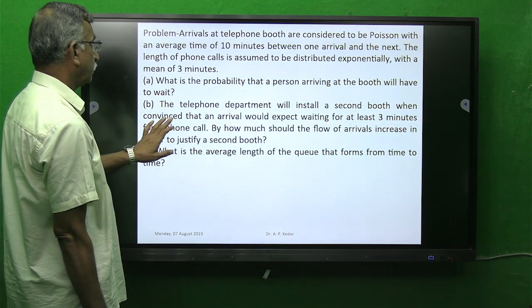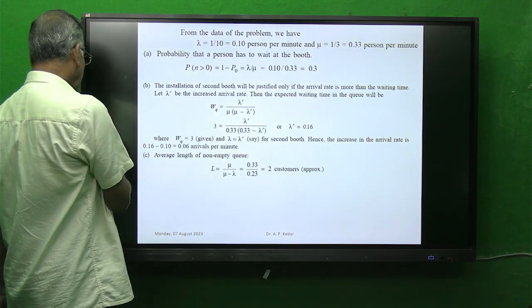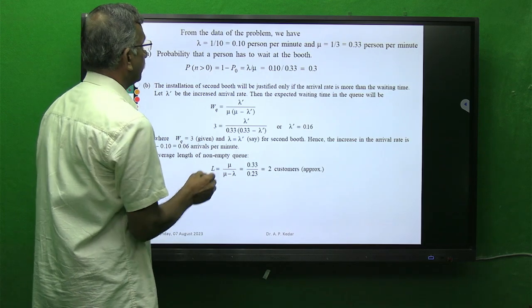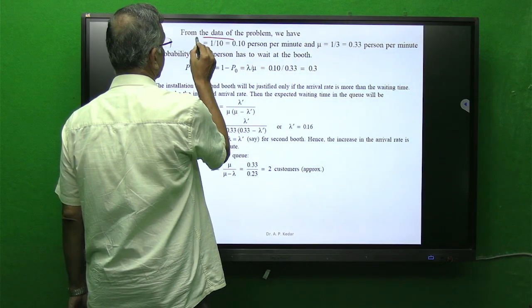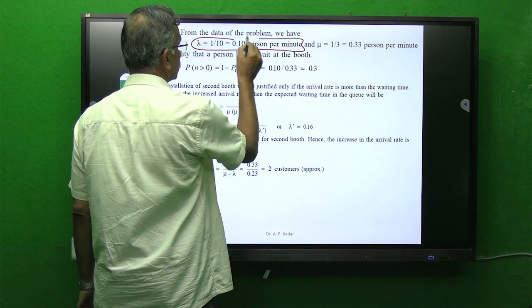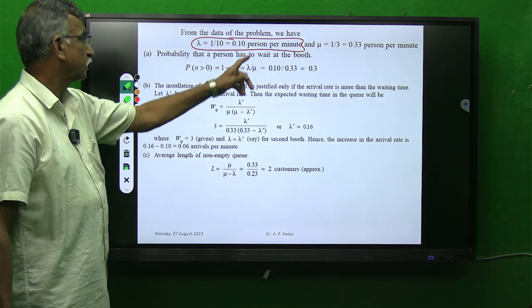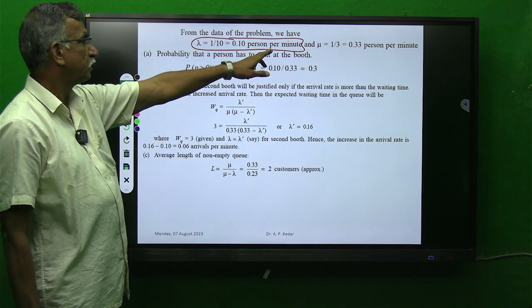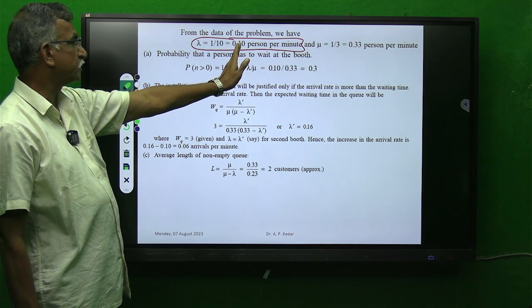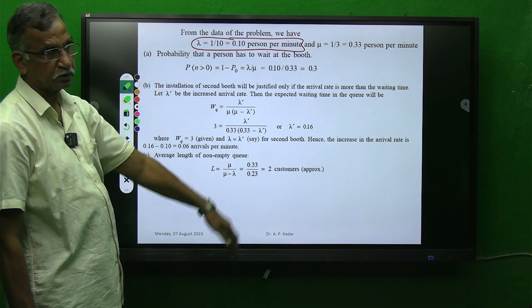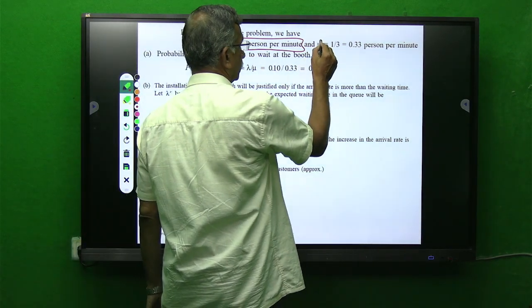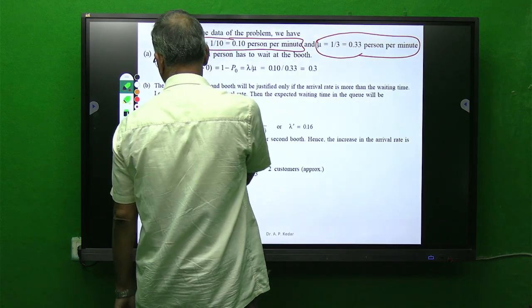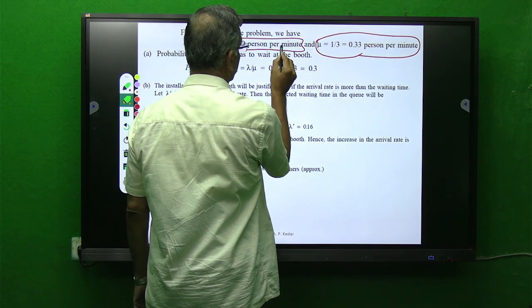So again, as just said, lambda is 1/10, so 0.1 customers per minute, or if you want to find on an hour basis, it is multiplied by 60, so 6 customers per hour. Mu, this minute, focus, per minute.